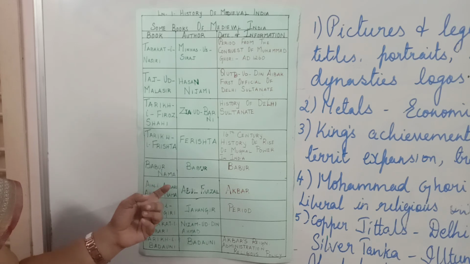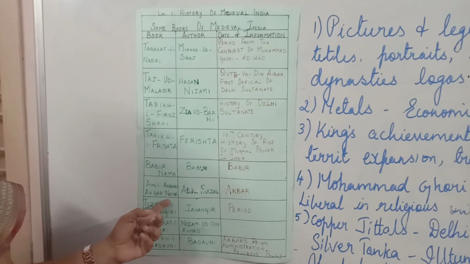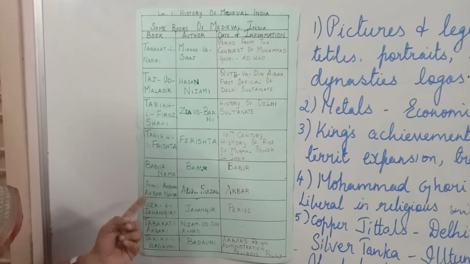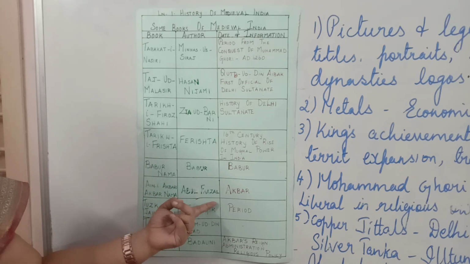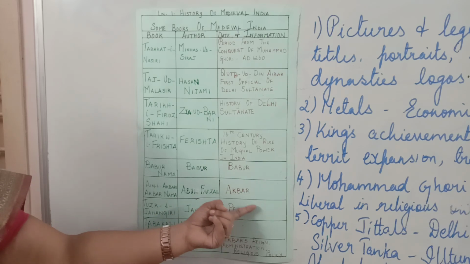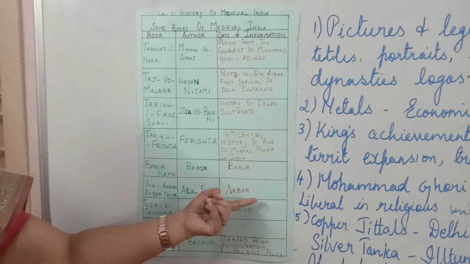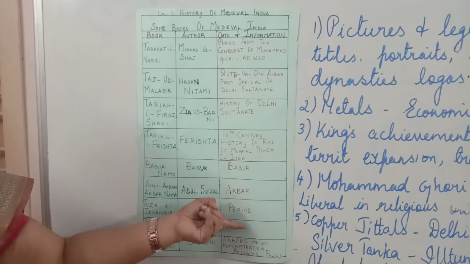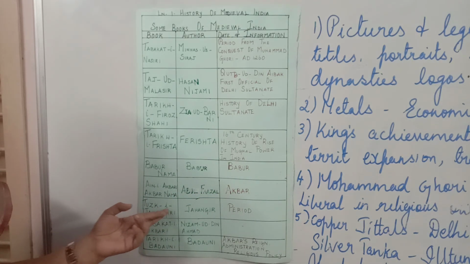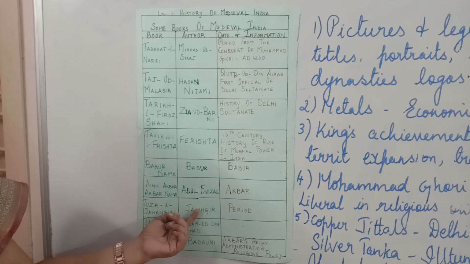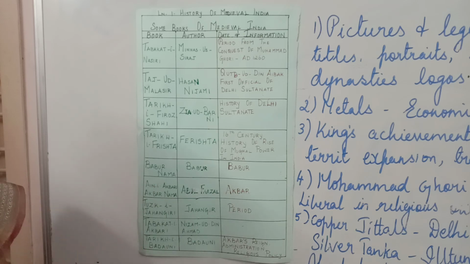Then you have Ain-i-Akbari, Akbarnama. These two books were written by Abul Faisal and give information about Emperor Akbar, about his rule, about his personality, about his kingdom. Everything will be there in that book. Then Tuzk-e-Jahangiri is a book written by Jahangir. He writes about his own period. So it is also something like an autobiography.